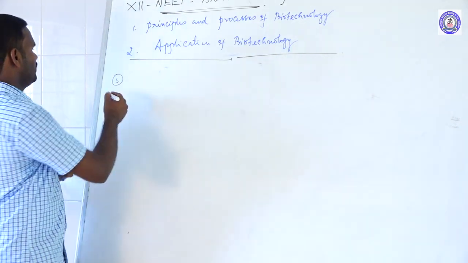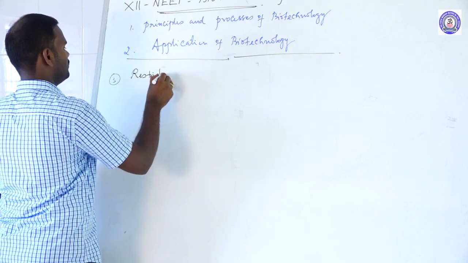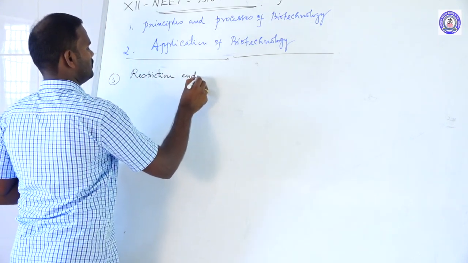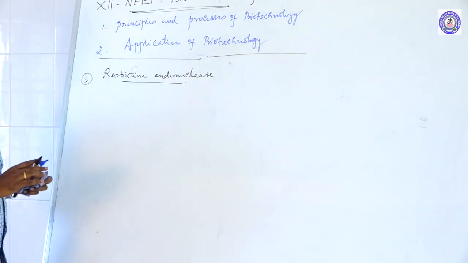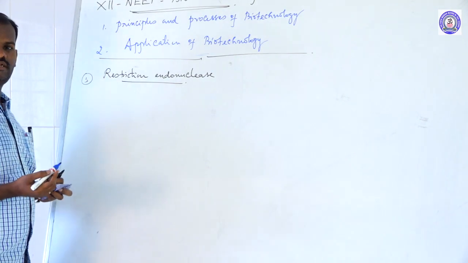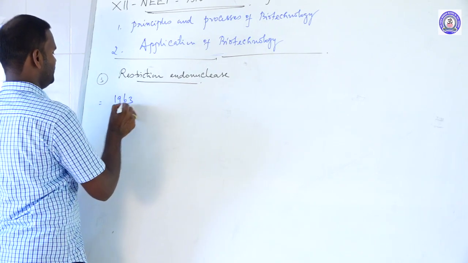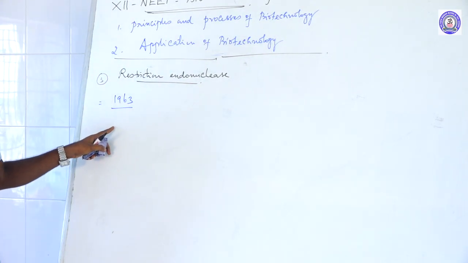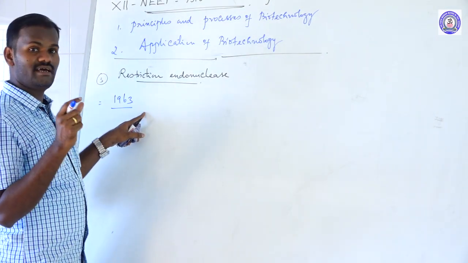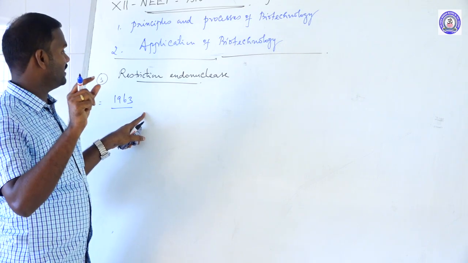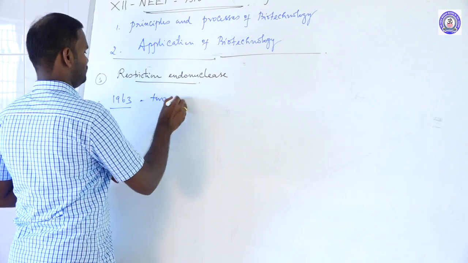The third enzyme, nuclease enzyme, restriction endonuclease. The restriction endonuclease was first isolated in the year 1963. In 1963, two enzymes were isolated that restrict the growth of bacteriophage, especially in E. coli bacteria.